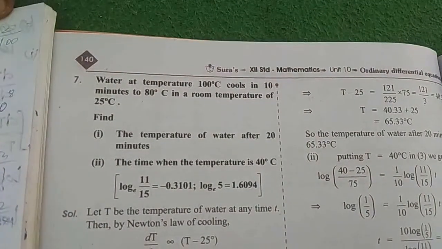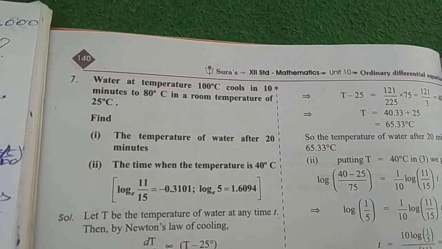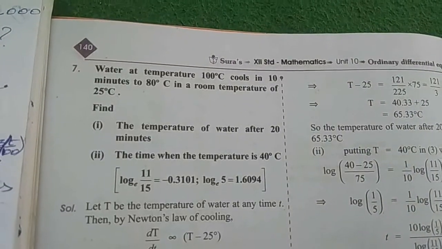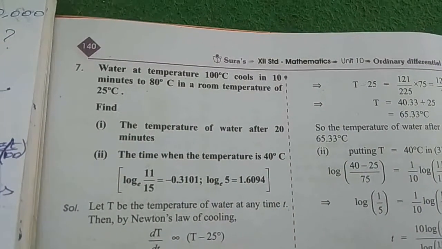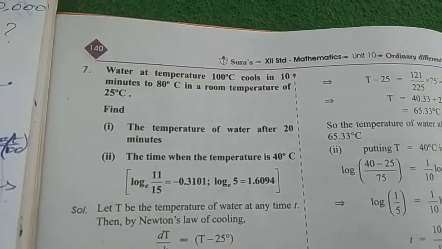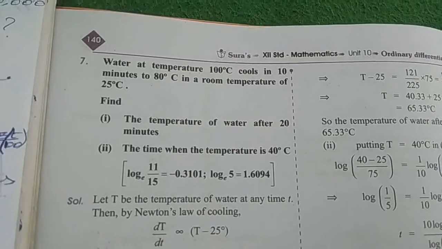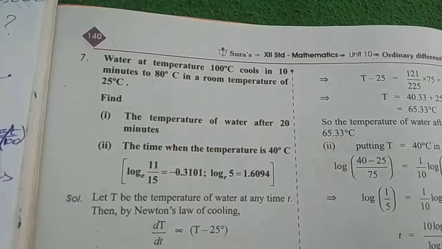Okay students, let us start now question number 7. Water at temperature 100 degrees Celsius cools in 10 minutes to 80 degrees Celsius in a room temperature of 25 degrees Celsius. Subdivision 1, the temperature of water after 20 minutes. Subdivision 2, the time when the temperature is 40 degrees Celsius.